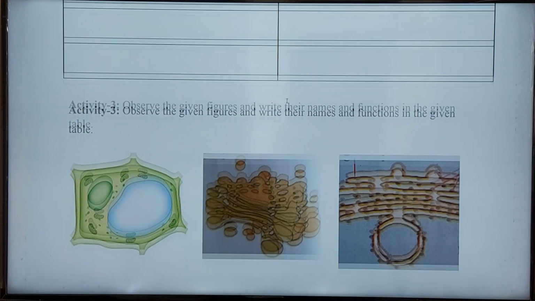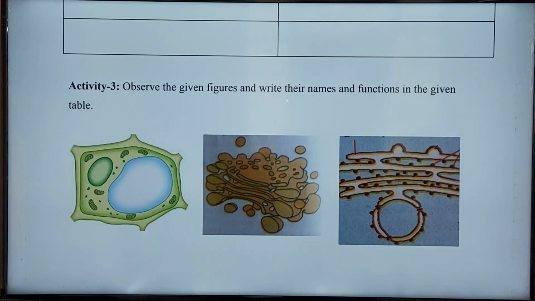Now let's see the third activity. Here some three figures are given. Let's see what they are and what the functions of the cell organelles are. The first one, as I already told, is the vacuole.